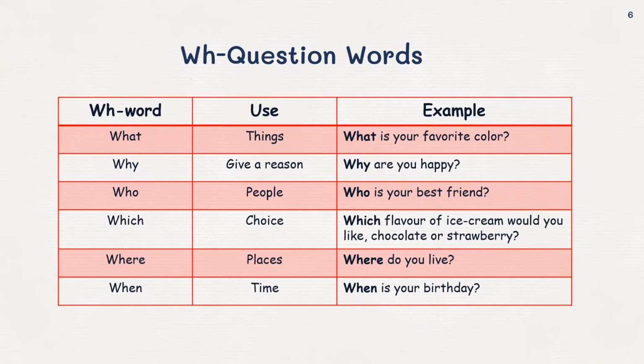Which is to ask about choices. Which flavor of ice cream would you like? Chocolate or strawberry? Where is used to ask about places. Like this example. Where do you live? And when is used to ask about the time. When is your birthday?